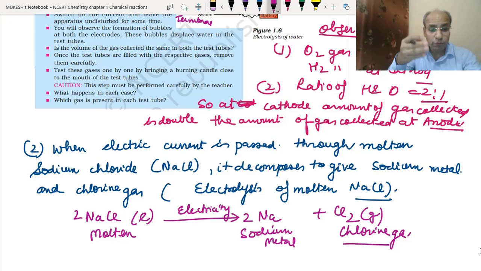Why don't we take the aqueous solution? Because in the aqueous solution, the sodium which is formed will react with the water. So we will not get the sodium metal. So to get the sodium metal, we take the molten sodium chloride.